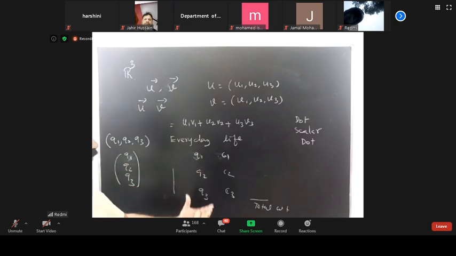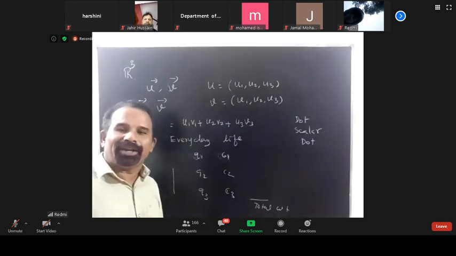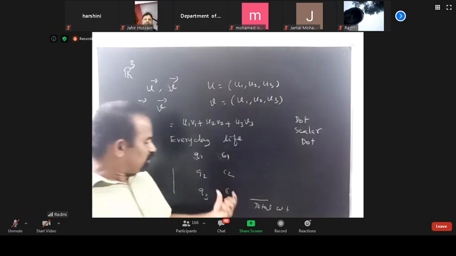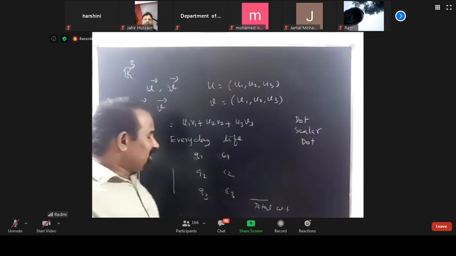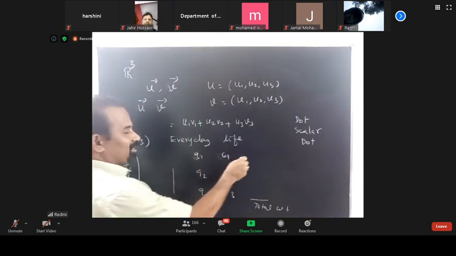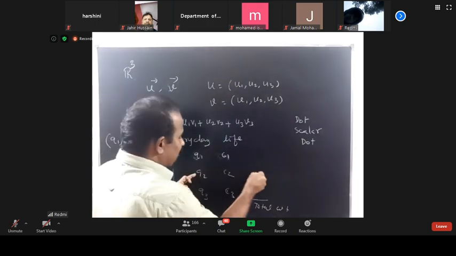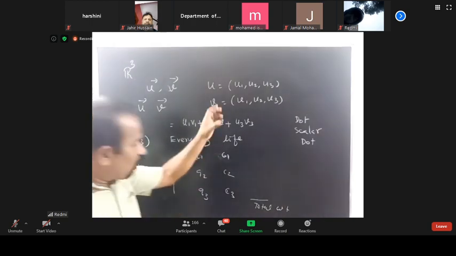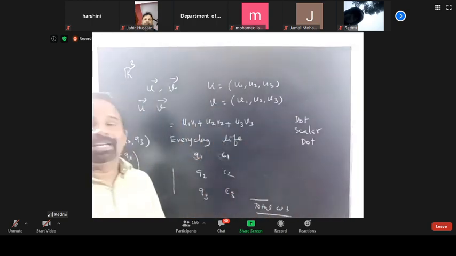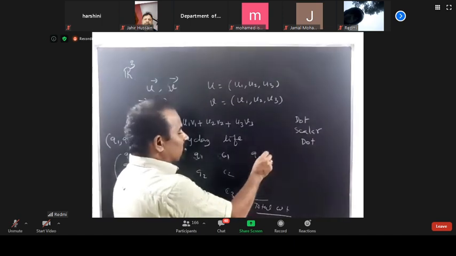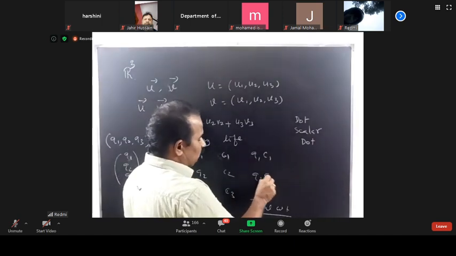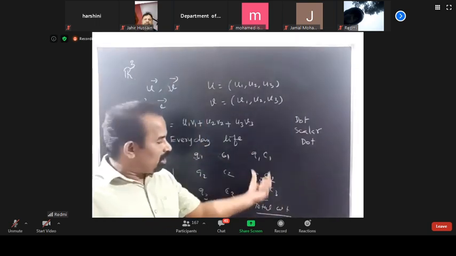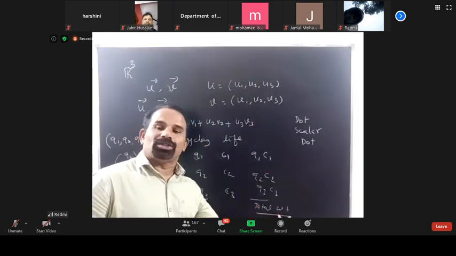Similarly, suppose we are going to purchase three products. Q1, Q2, Q3 are quantities. C1, C2, C3 are unit prices. Multiplying this and that, this is the cost of the first product, this is the cost of the second product, this is the cost of the third product. Q1 C1, Q2 C2, Q3 C3. If you add all those things, you will get the total cost.